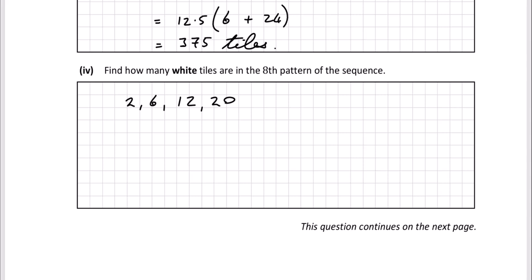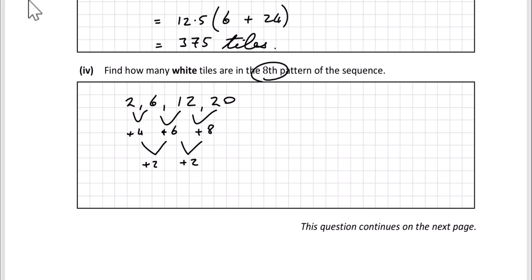If we look at the first difference, the first difference here is plus 4, we're adding 4. Here we're adding 6, and then here we're adding 8. So it's not a linear pattern. Let's go again, is it quadratic? We add 2 here, and from 6 up to 8, we also add 2. So this is a quadratic pattern. We have the first 4 terms here, we need to go up as far as the 8th pattern.